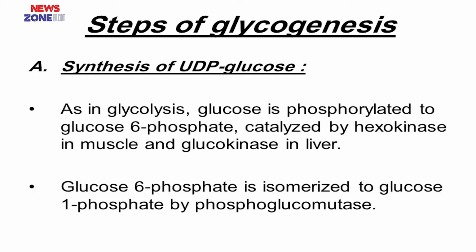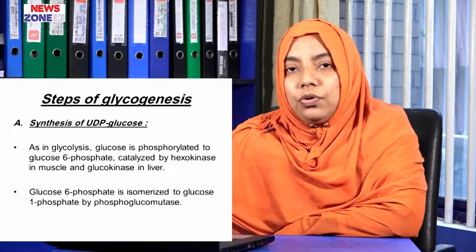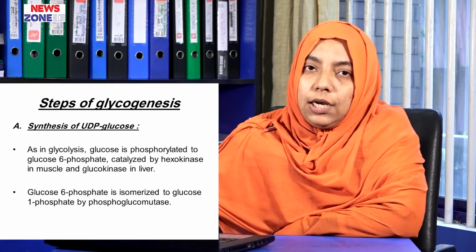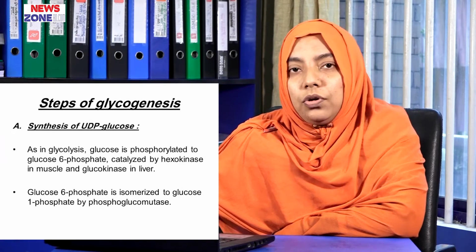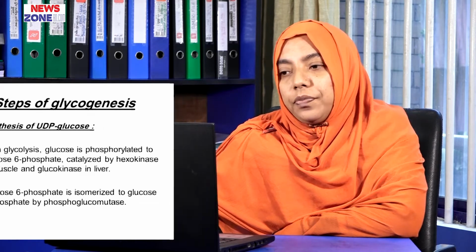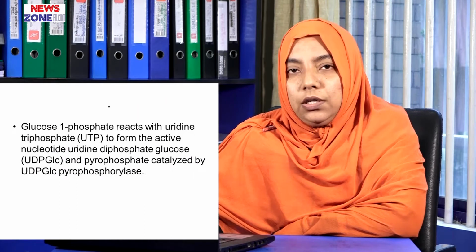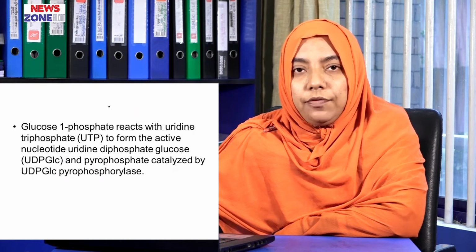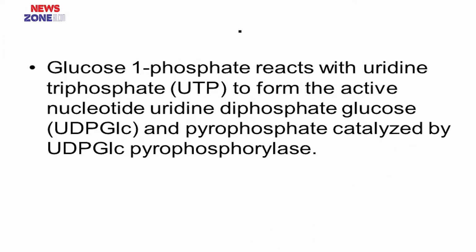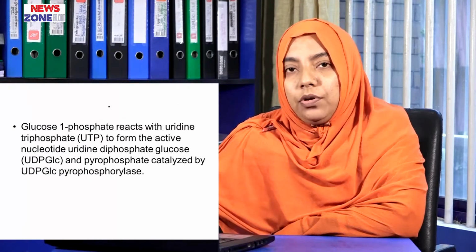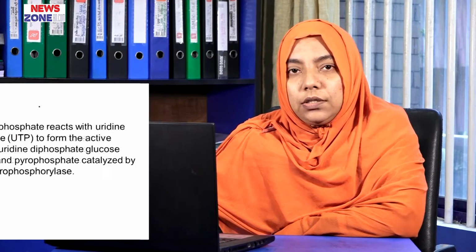This glucose 6-phosphate is then isomerized to glucose 1-phosphate with the help of the enzyme phosphoglucomutase. This glucose 1-phosphate then reacts with uridine triphosphate to form uridine diphosphate glucose and pyrophosphate, catalyzed by the enzyme UDP-glucose pyrophosphorylase.